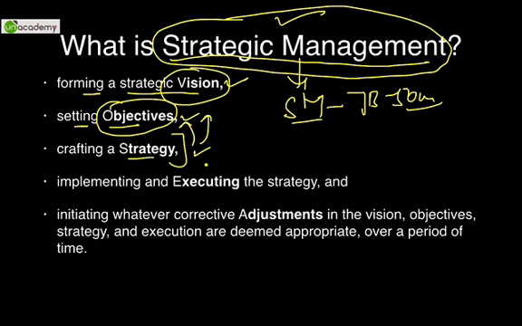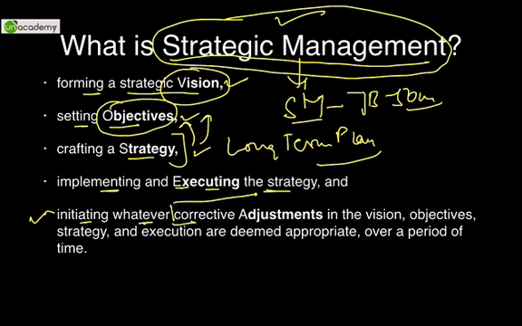Making a strategy. Strategy, as we discussed in our last class, is a blueprint, a long term plan. And finally, implementing and executing the strategy, and finally initiating whatever corrective adjustments in the vision, objectives and strategy are deemed appropriate.